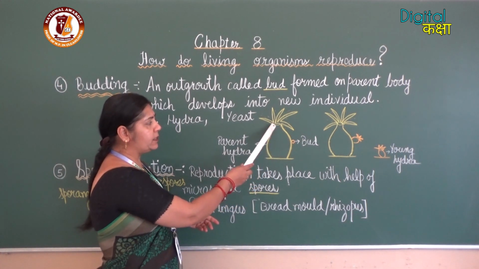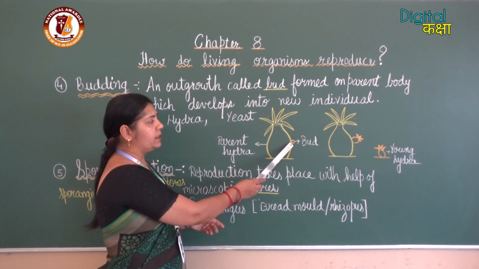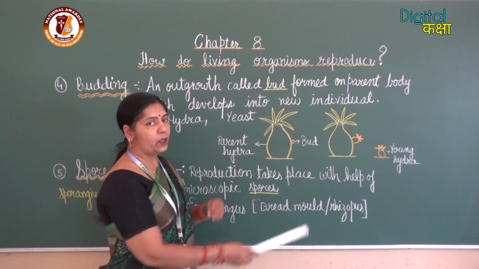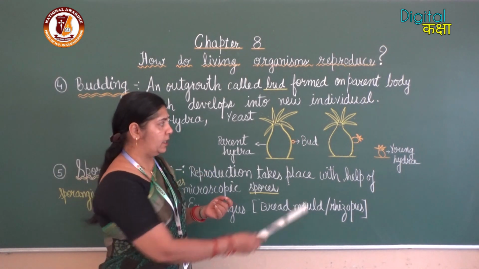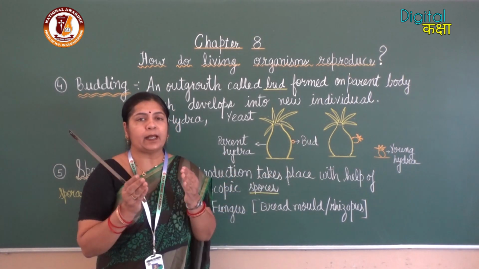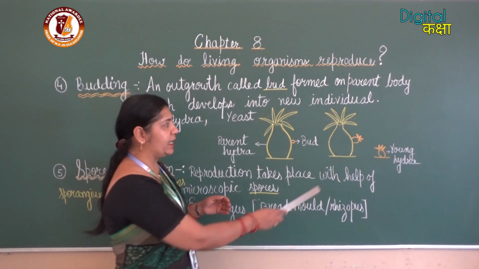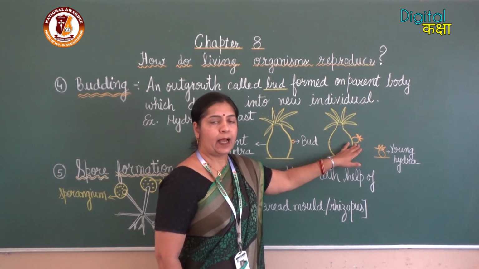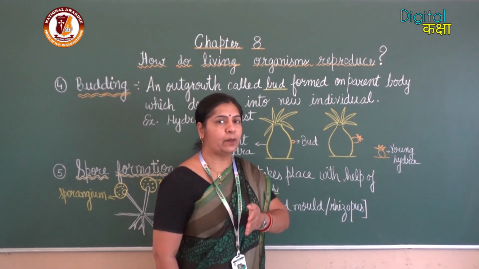This is the parent body, or the parent hydra. On the parent hydra, a small outgrowth, as you can see here on the board, develops. This outgrowth is known as bud. Now this bud slowly grows in size and enlarges. After some time, when it matures or develops fully, it will detach from the parent body.